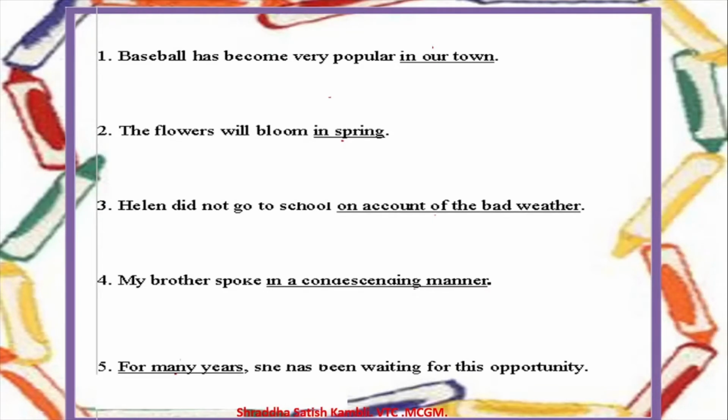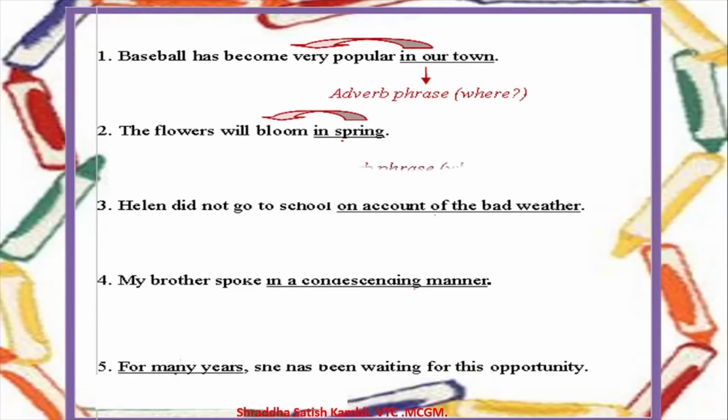So baseball has become very popular in our town. Okay, so in our town is the adverb phrase, because where has baseball become popular? Where? In our town. The flowers will bloom in spring. So in spring, what will happen? The flowers will bloom. So when will the flowers bloom? In spring. So it's an adverb phrase.